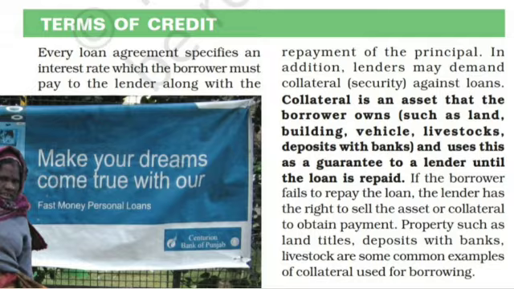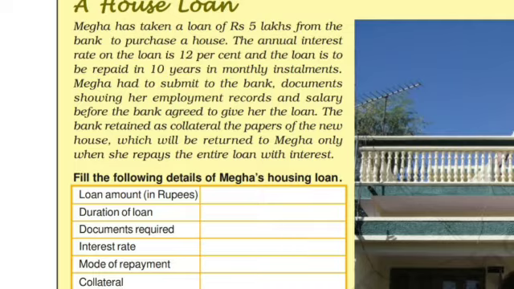Then the terms of credit we can discuss with one example. You can see a box, a house loan. This box I am going to read for you. Mega has taken a loan of rupees 5 lakhs from the bank to purchase a house. So that means here the borrower is Mega, the lender is the bank. How much did Mega borrow? 5 lakh rupees she borrowed.